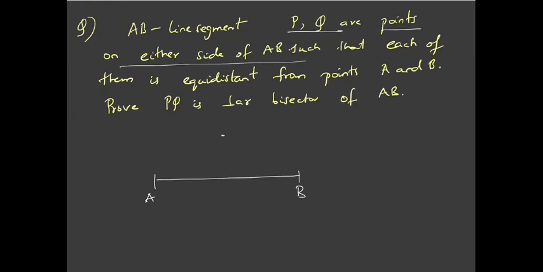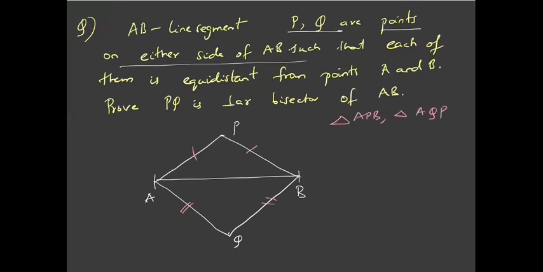So let's take a point P here and Q here, on either side of AB, such that these points are equidistant from A and B. It means the length PA is equal to the length PB, and the length QA is equal to the length QB.